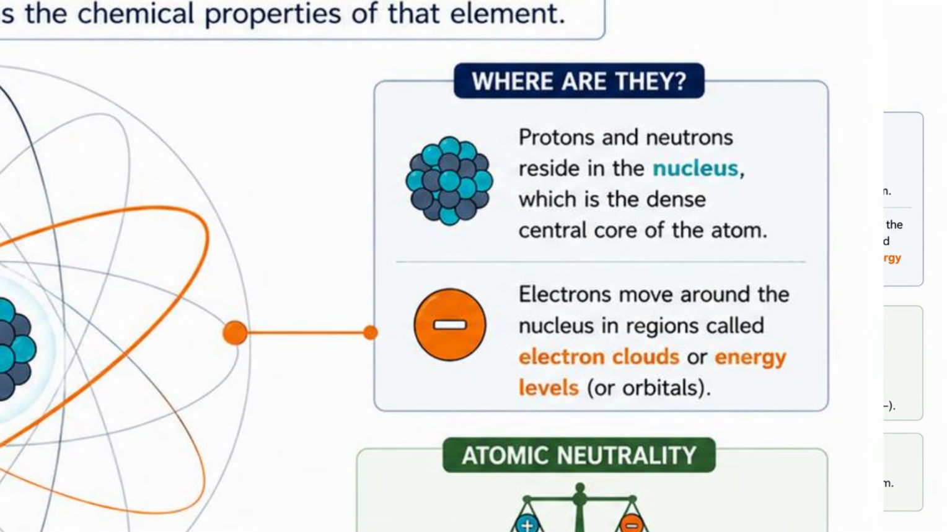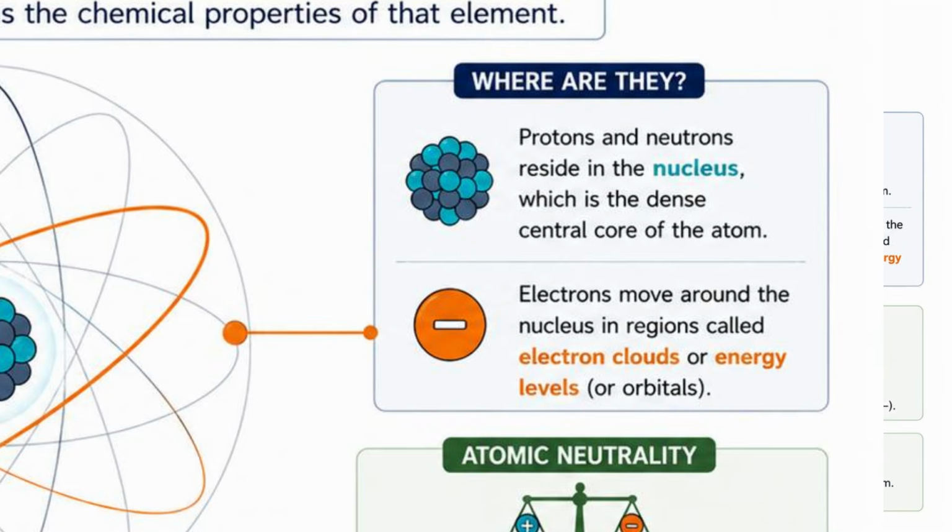And think of the nucleus as the central core of the atom. So it is extremely small, yet it contains almost all of the atom's mass. The electrons, on the other hand, occupy the space surrounding the nucleus. They move within the energy levels or electron clouds. And although the electrons occupy most of the atom's volume, they contribute very little to its mass.